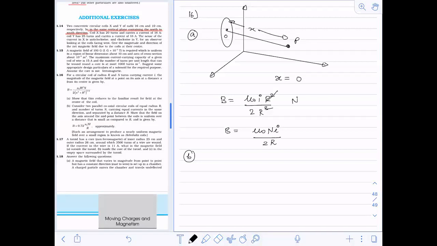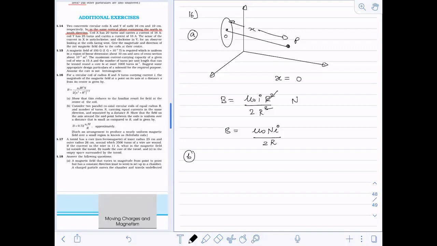Show that the field on the axis around the midpoint between the coils is uniform over a distance that is small as compared to r.